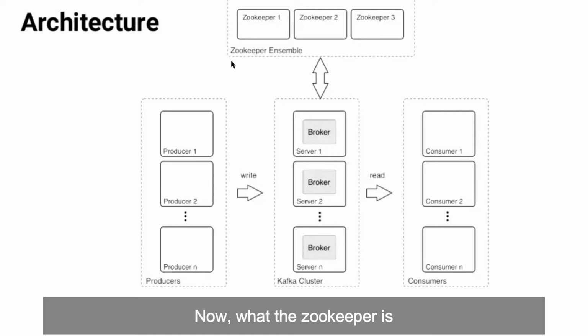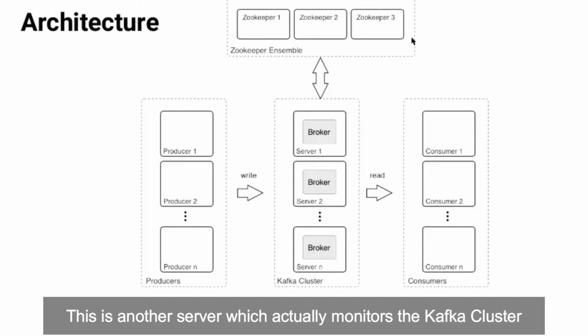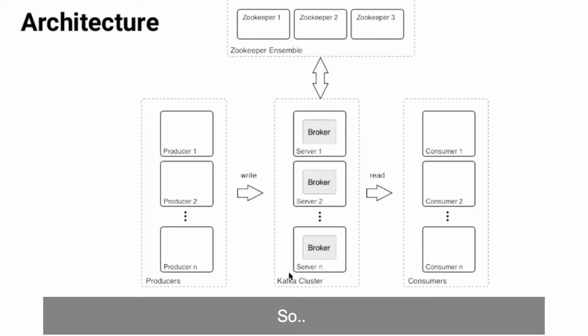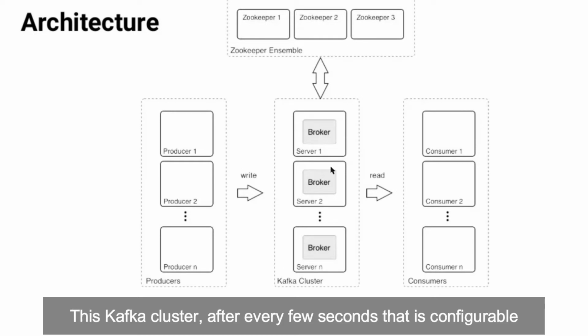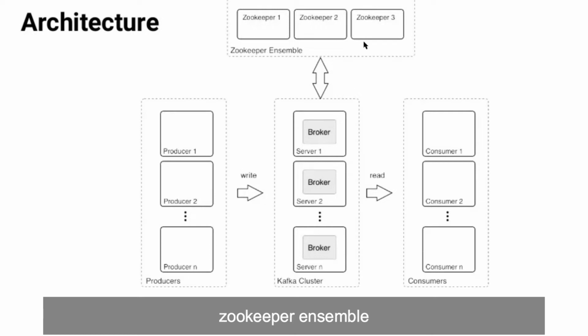Now, what this Zookeeper is, we can also call it a Zookeeper cluster or an ensemble. This is another server which actually monitors the Kafka cluster. So this Kafka cluster, after every few seconds, which is configurable, sends its status back to this Zookeeper ensemble.